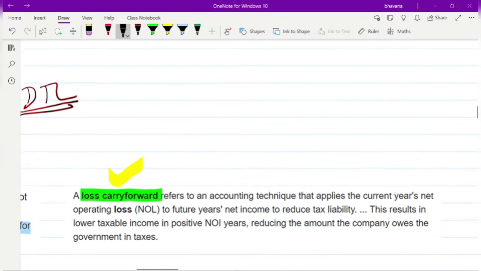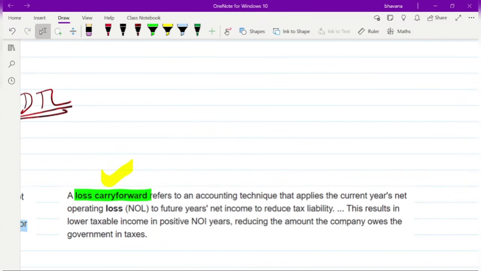Another case where a DTA may be created is the loss carry forward case. Loss carry forward refers to an accounting technique that applies the current year's net operating loss.